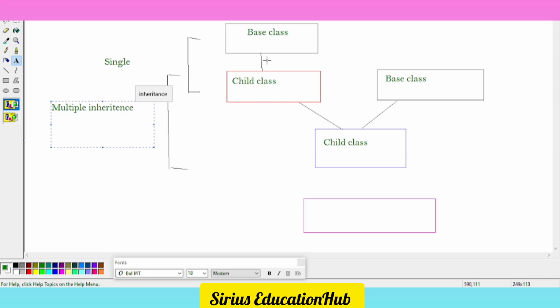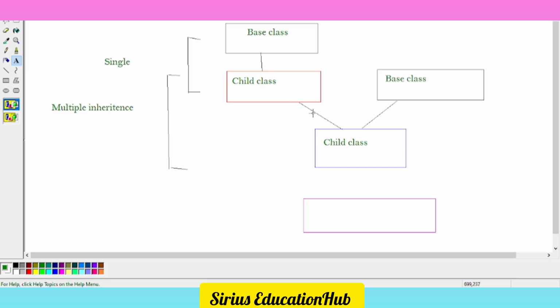Now, as per the definition, when you find a class hierarchy where there is more than one type of inheritance, that type of inheritance is called hybrid inheritance, isn't it? Just be clear on this. We will also make this class a parent and this class a child class. It is also a single type of inheritance. So in a broad sense, it is a hybrid type of inheritance, where we can find more than one type of inheritance in a single class hierarchy.